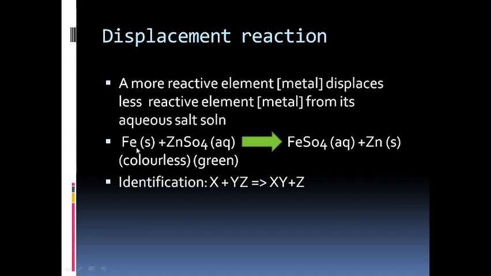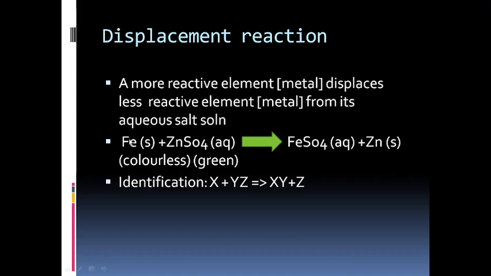From the definition. Now let's see Fe plus ZnSO4. What is Fe? That we know, iron, and zinc sulfate. So these two react together and form the products ferrous sulfate and zinc. You can see that sulfate is now reacting with this ferrous. SO4 is shifted from Zn to Fe. So it's displaced. This type of reaction is known as a displacement reaction.